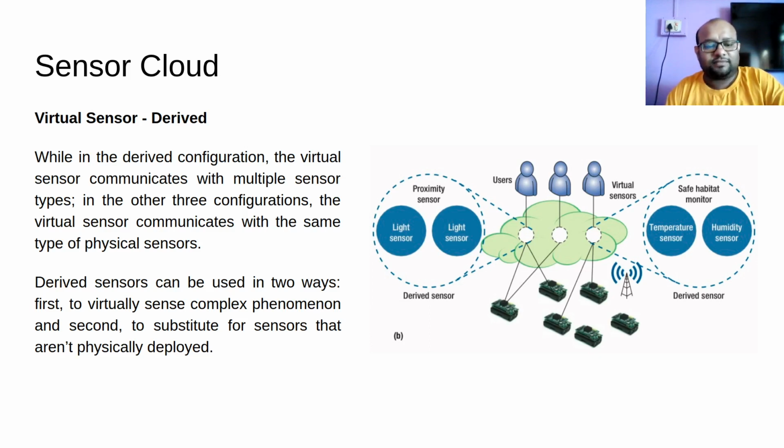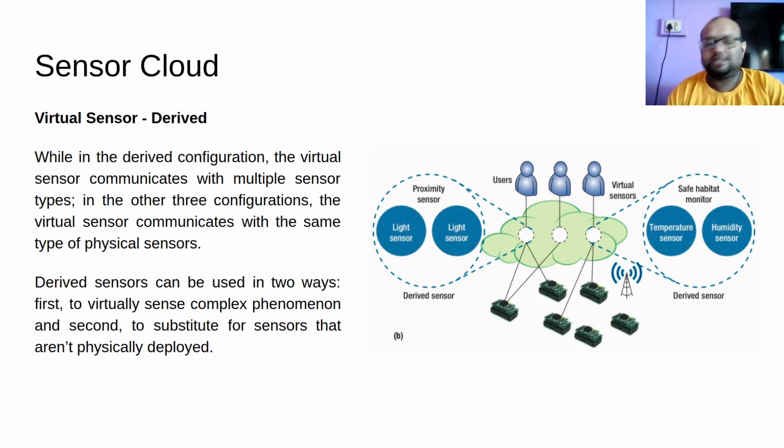Here some complex phenomenon, whether some habitat is safe to live in, is being sensed. Here the proximity sensor is not present, so we are using a derived sensor to substitute for this physical sensor.